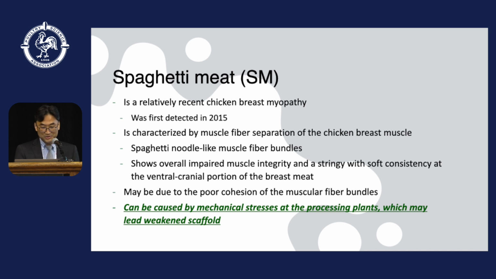Overall, spaghetti meat shows impaired muscle integrity and a stringy, soft consistency at the ventral cranial portion of the breast fillet. It may be caused by poor cohesion of the muscular fiber bundles, and it is also known to be caused by mechanical stresses at the processing plant, which may weaken the scaffold. I think this is a very important and interesting observation.